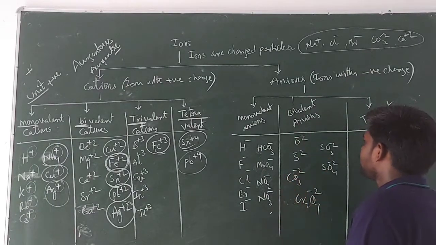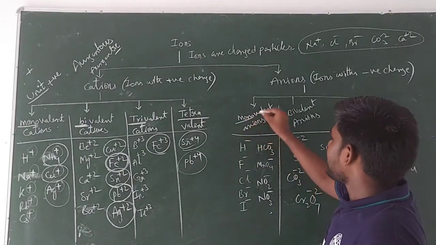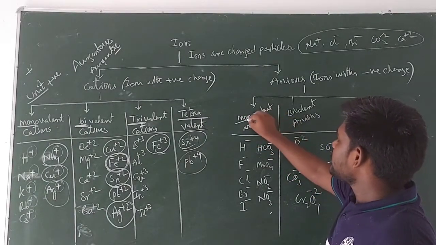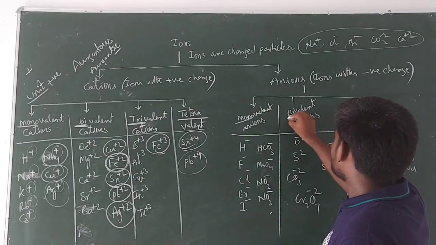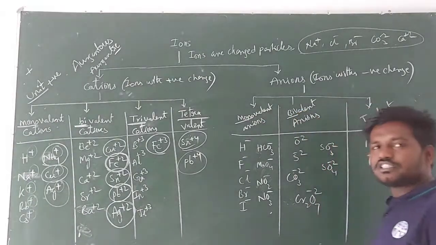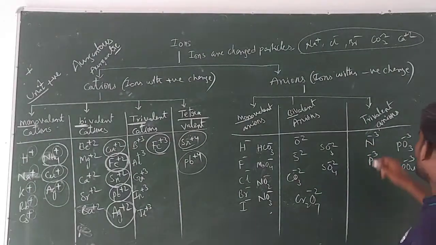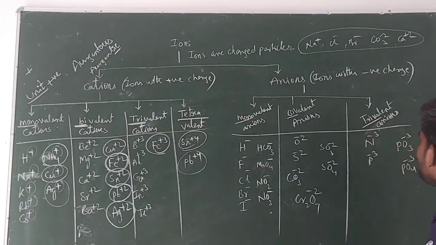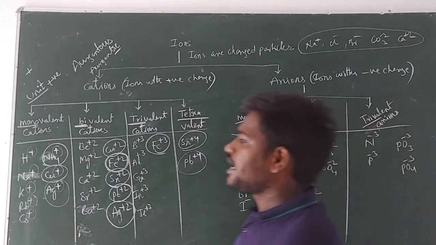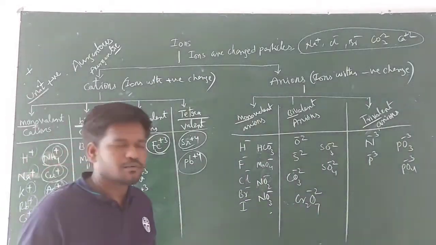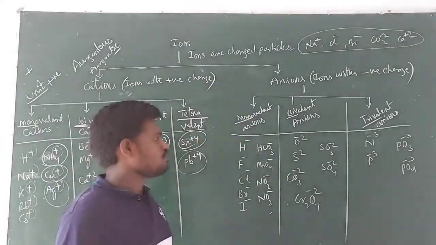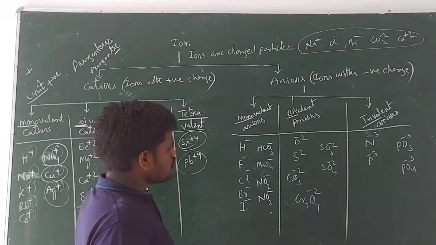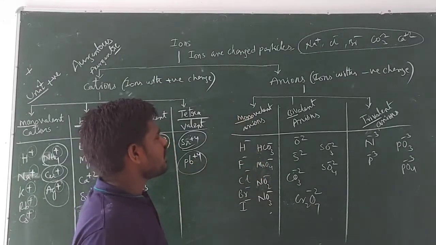Next, anions are also classified into several types. Here I have given 3 only. Monovalent anion: an anion with single negative charge is known as a monovalent anion. An anion with 2 units of negative charge is known as a bivalent anion. An anion with 3 units of negative charge is known as a trivalent anion. If an anion carries 4 units of negative charge, that is a tetravalent anion. And these are all examples of monovalent anions.